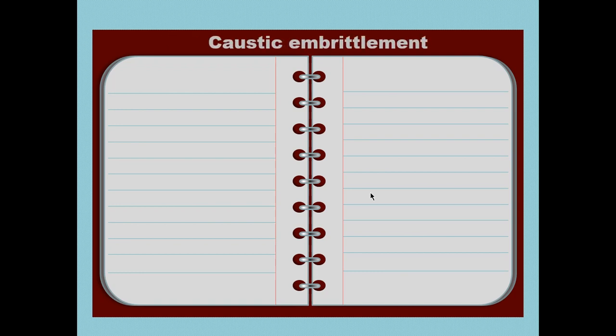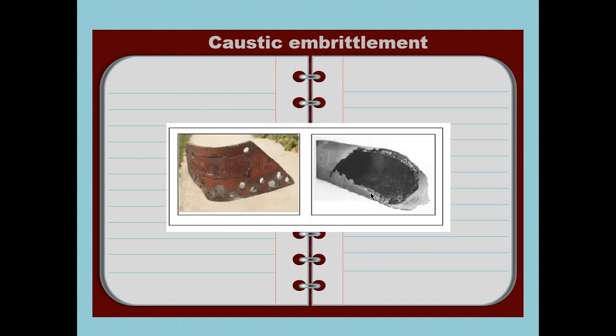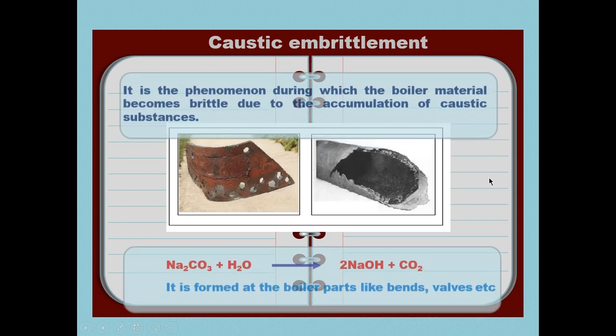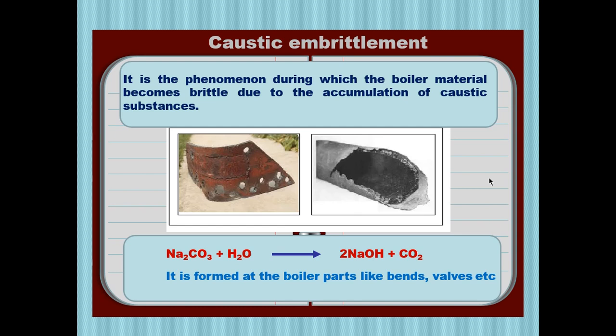Second ill effect is caustic embrittlement. Look here, these are two caustic embrittlement products. Here are two iron plates and one rod, and due to the deposition of the caustic, it gets damaged here. It is the phenomenon during which the boiler material becomes brittle due to the accumulation of caustic substances. So the brittleness of the boiler material, especially iron, takes place due to the accumulation of caustic substances.